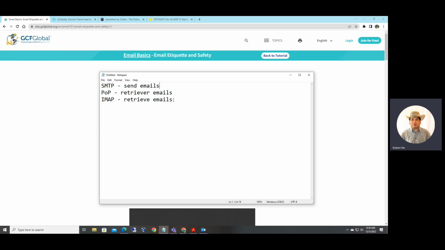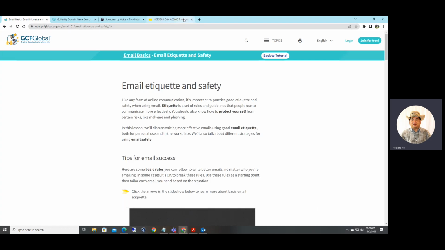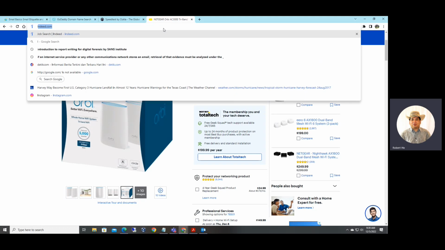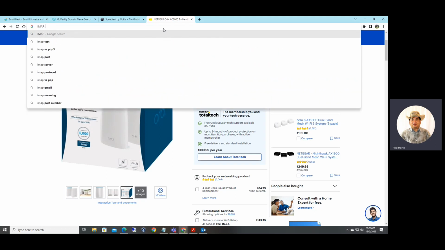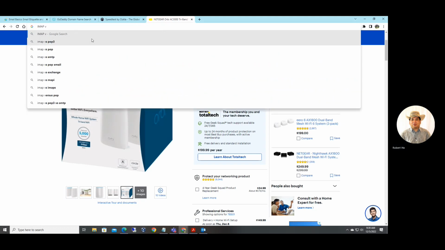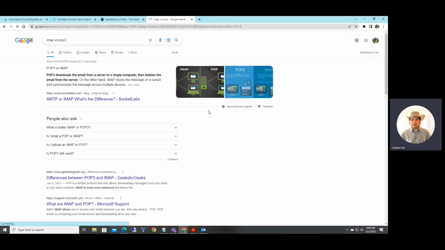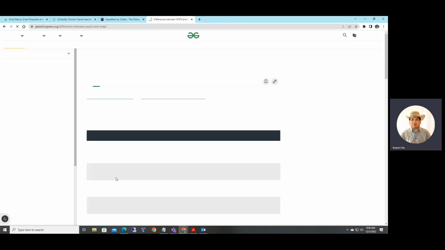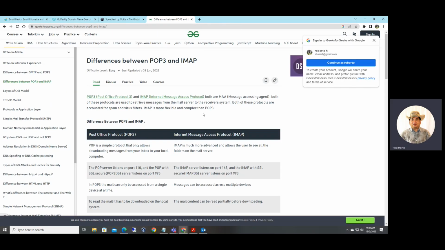To retrieve email, if you can send email but cannot retrieve or receive email, that means your IMAP server is not working. Let me find out what IMAP stands for.